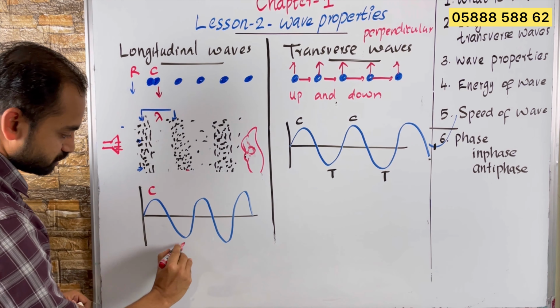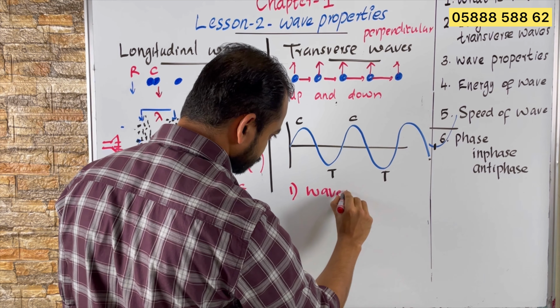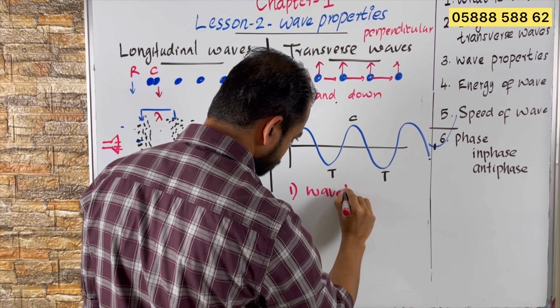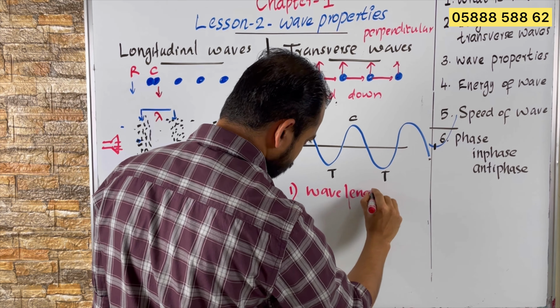Now we are talking about the properties of waves. Number one, wavelength. Wavelength we have already discussed, represented by the letter lambda, and you know what wavelength is, so I am not repeating that. Number two, the second property that we will talk about, is the amplitude. Amplitude we represent by capital letter A. What is amplitude?